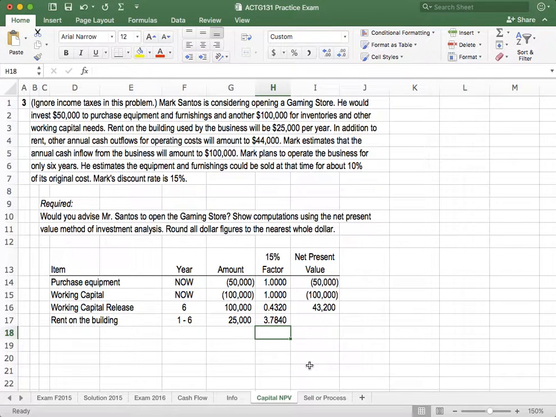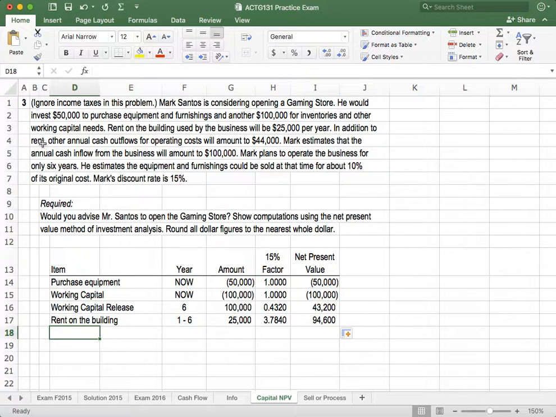Here's a hint. If you're looking at a lump sum table, the factors will generally be less than 1. If you're looking at an annuity, the factors will be greater than 1. So we've got the rent on the building each year. There's our factor. What else do we have?